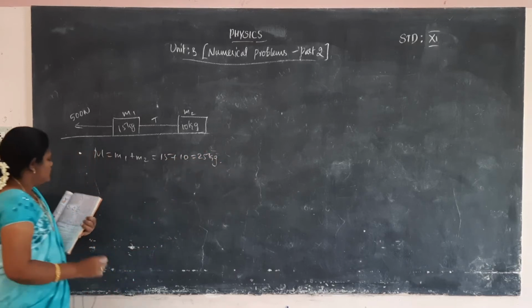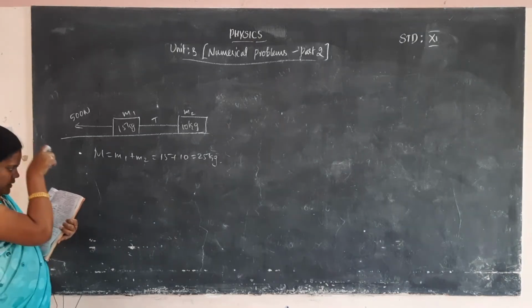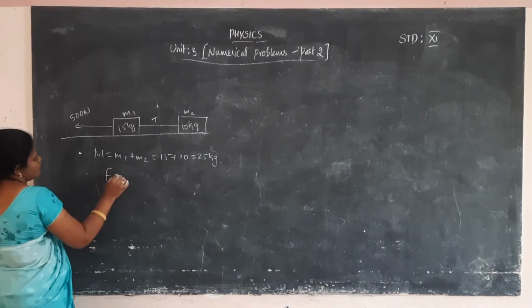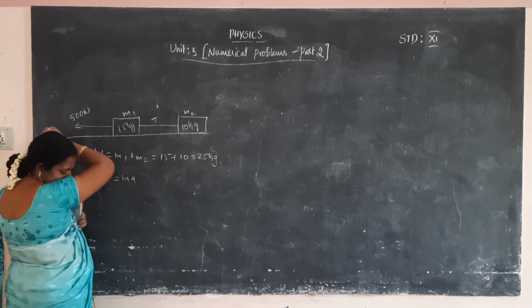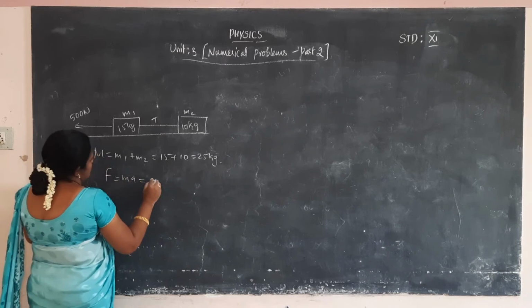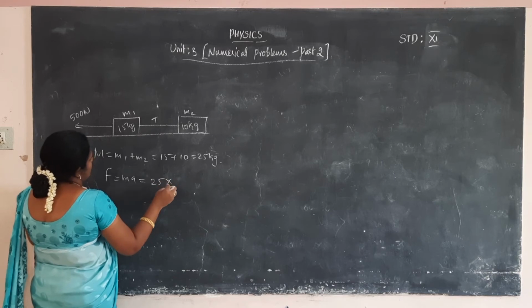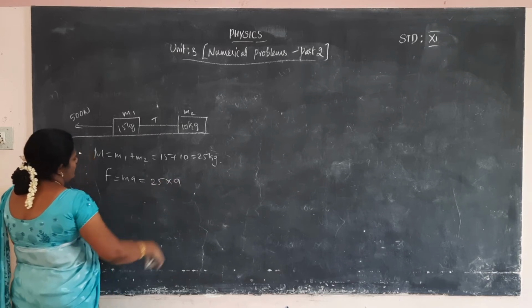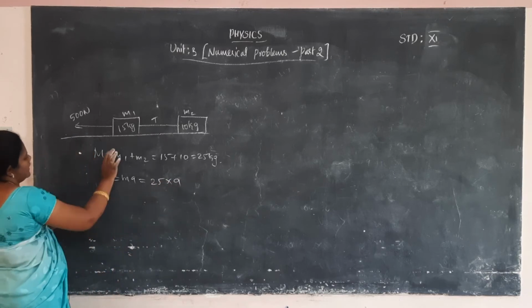Clear? So now we want to calculate acceleration. Force F is equal to mass into acceleration. So substitute the mass value, that is 25 into A. Acceleration we want to calculate, so A. The force value is 500.